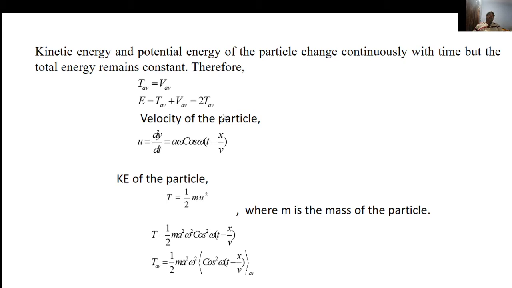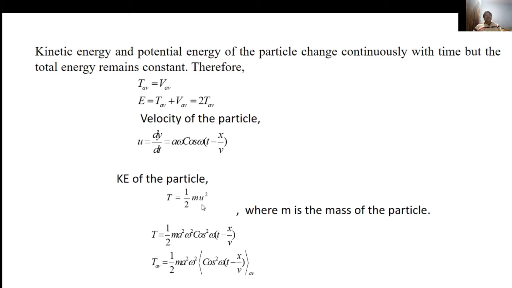The velocity of the particle is given by u equals dy by dt. Differentiating the equation of y, we get a omega cos omega (t minus x by v). Here we only consider the magnitude. The kinetic energy of the particle is given by T equals 1 by 2 m u square, where m is the mass of the particle.